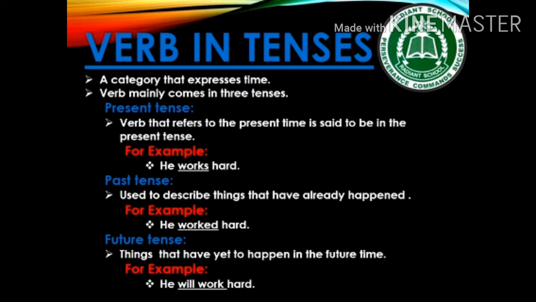The third one is future tense. Things that have yet to happen in the future time. For example, tomorrow, next week, next year, etc. As you can see in the example, he will work hard. Here will shows the future tense. Is it clear?